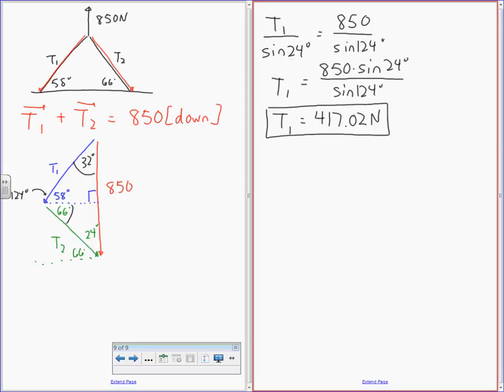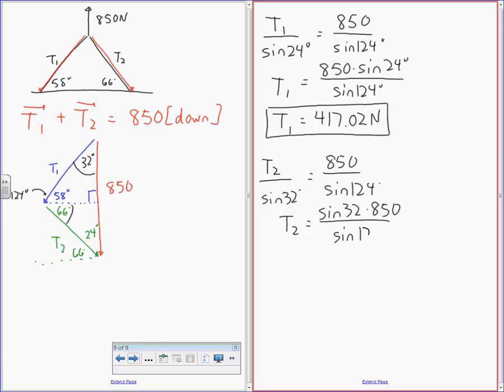Okay, how do I get what T2 is then? Same thing. T2 over sine 32 equals 850 over sine 124. T2 equals sine 32 times 850 over sine 124. So we get the answer for that. And of course, I'm going to try and show good form.